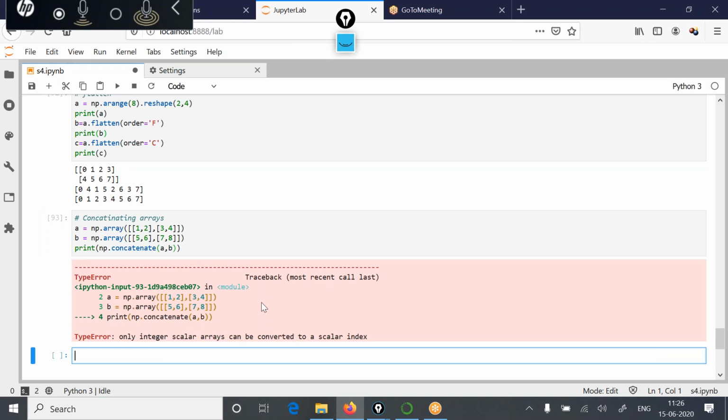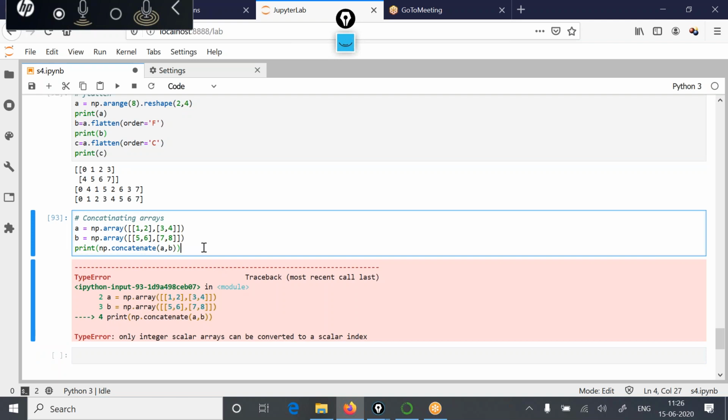Only integer scalar arrays can be converted to scalar arrays. Some problem.